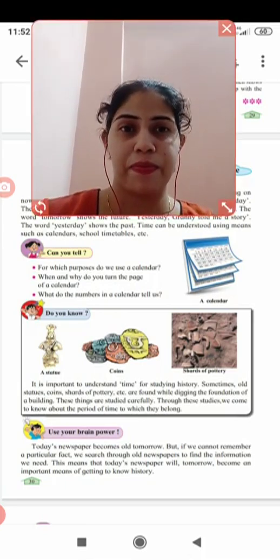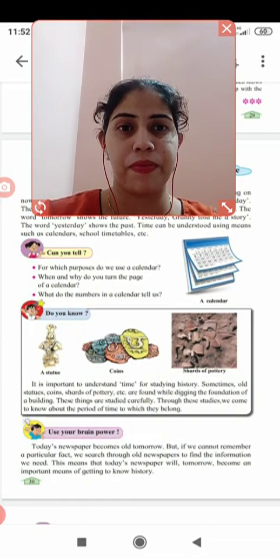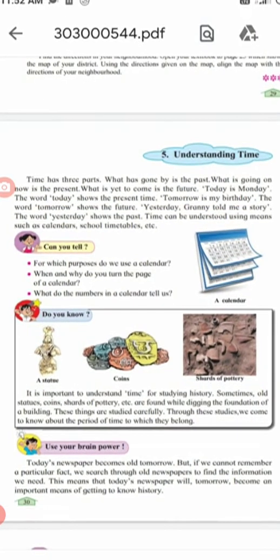Understanding Time, page number 30. Time has three parts. What has gone by is the past. What is going on now is the present. What is yet to come is the future. So children, how many parts does time have? Three parts. It is divided into past, present and future.